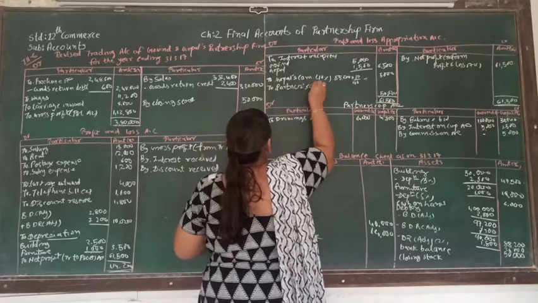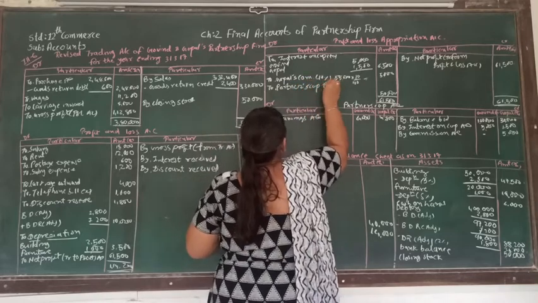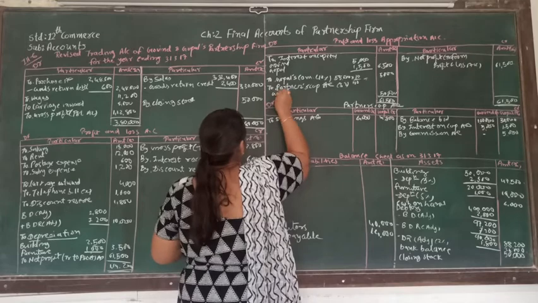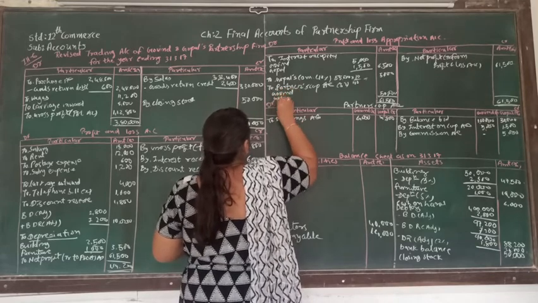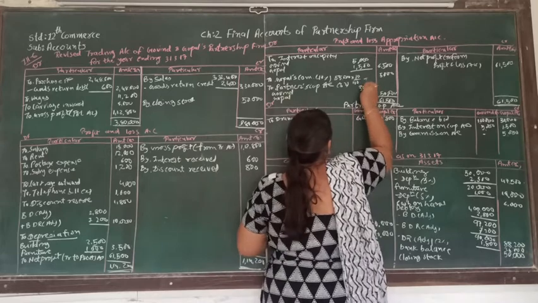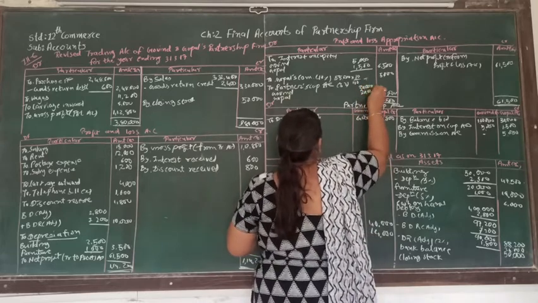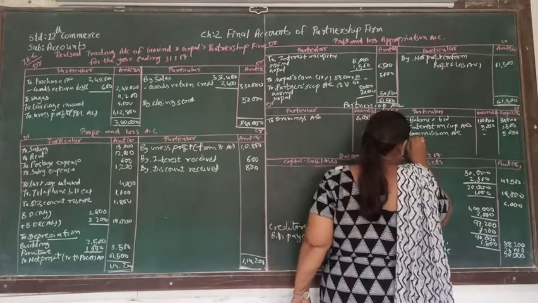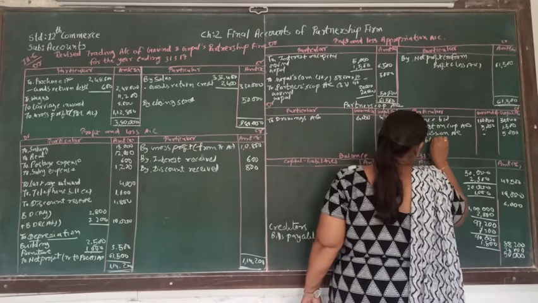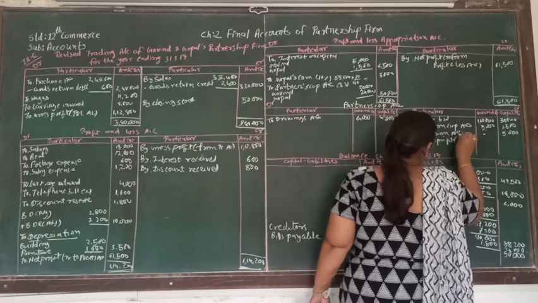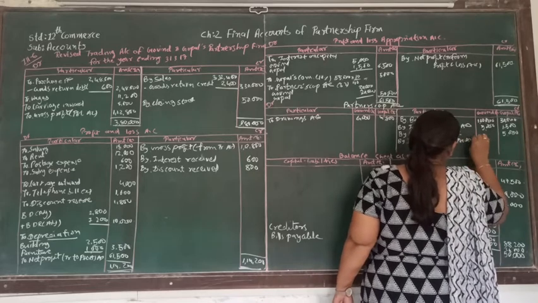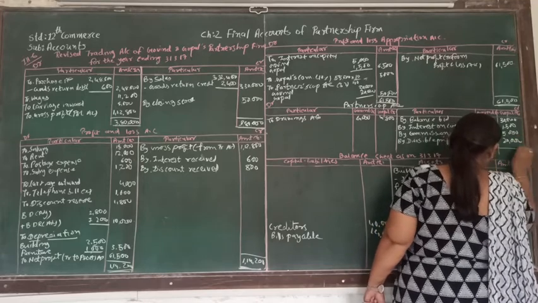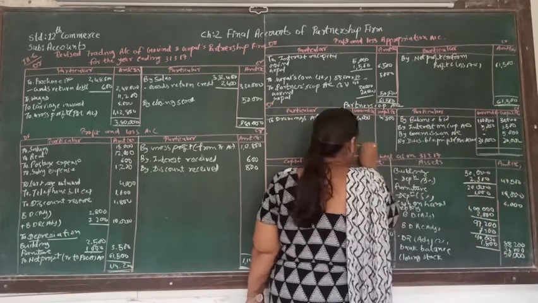Two partners' capital account, and that is in the ratio of 3:2. Here Govind as well as Gopal. So 30,000 and 20,000. So this is supposed to be credited to partners' capital account by divisible profit, and that is transferred from profit and loss appropriation account. 30,000, 20,000. Now we have to calculate the balance of the capital account.